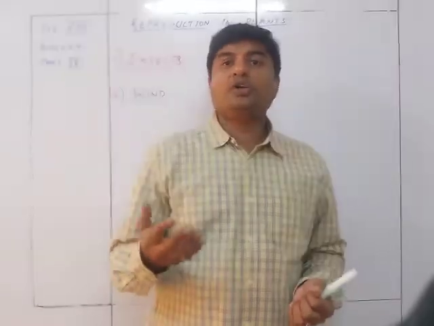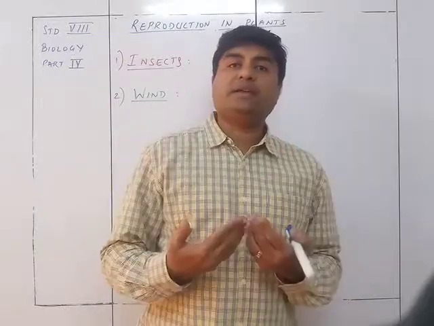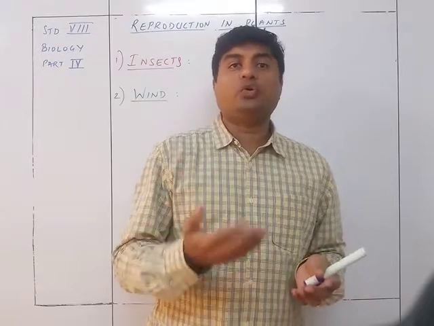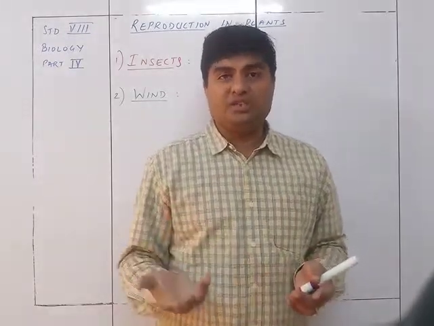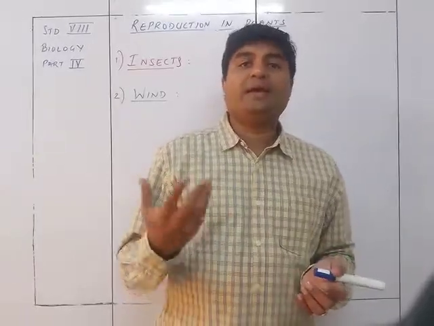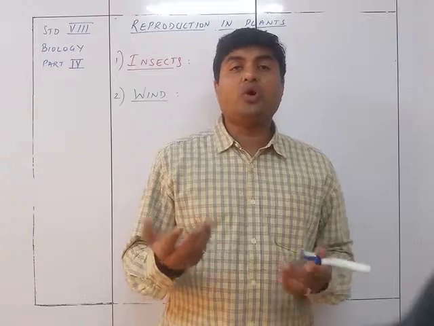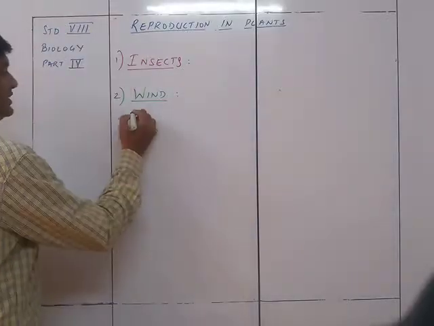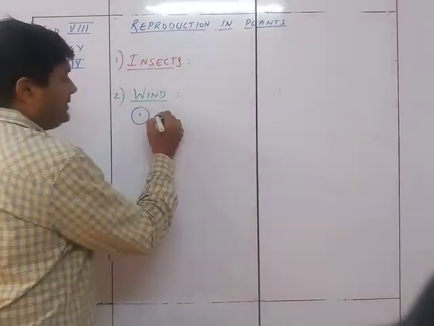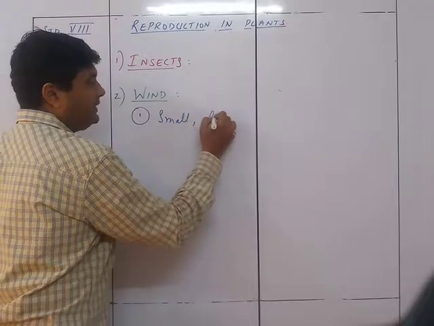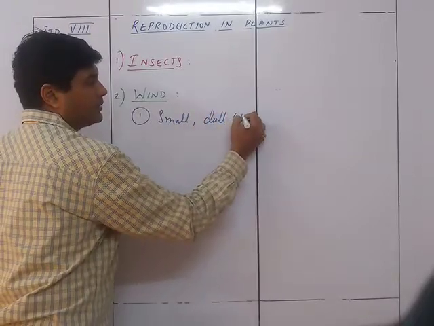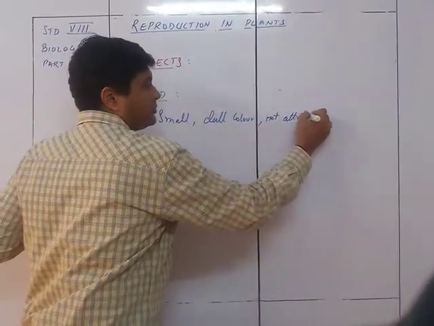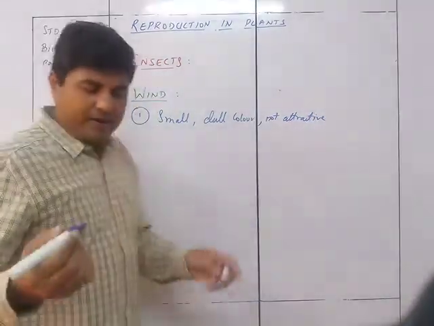Because you don't require the insects to come or get attracted, why should the plant waste its energy or its resources to make it very bright and colorful when it is not going to use that characteristic? So hence the first thing is the flower will be small, dull colored and not attractive.